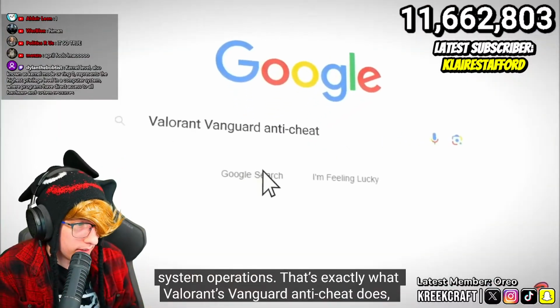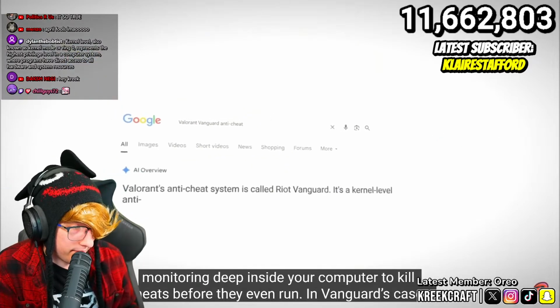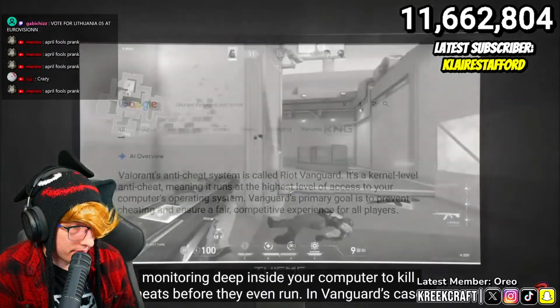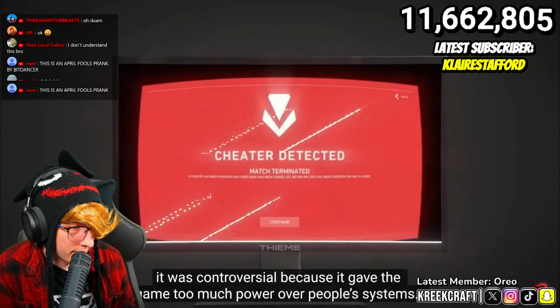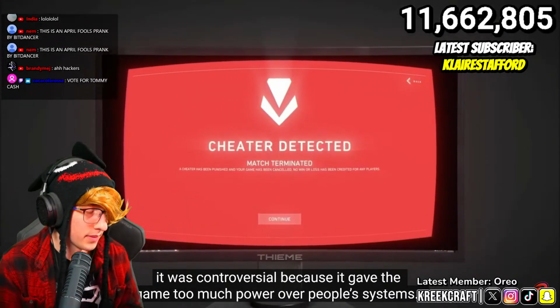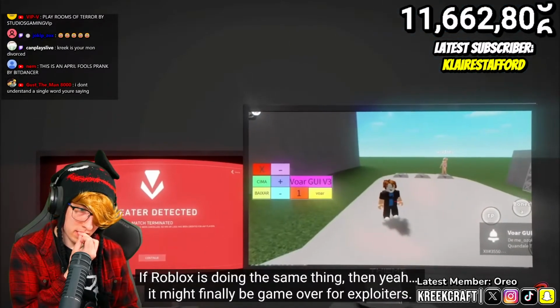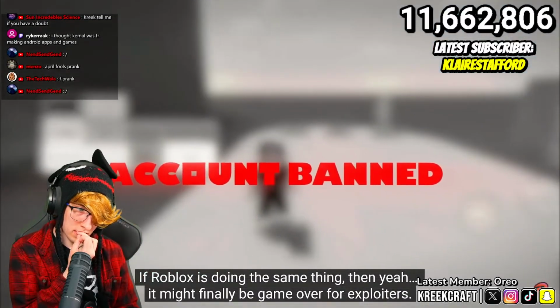That's exactly what Valorant's Vanguard anti-cheat does, monitoring deep inside your computer to kill cheats before they even run. In Vanguard's case, it was controversial because it gave the game too much power over people's systems. And if Roblox is doing the same thing, then yeah, it might be finally game over for exploiters.